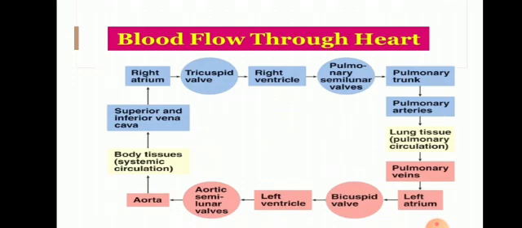For his views, Harvey was ridiculed and was called a circulator. He lost most of his patients. However, before he died, Harvey's ideas about circulation were generally accepted as a biological fact.